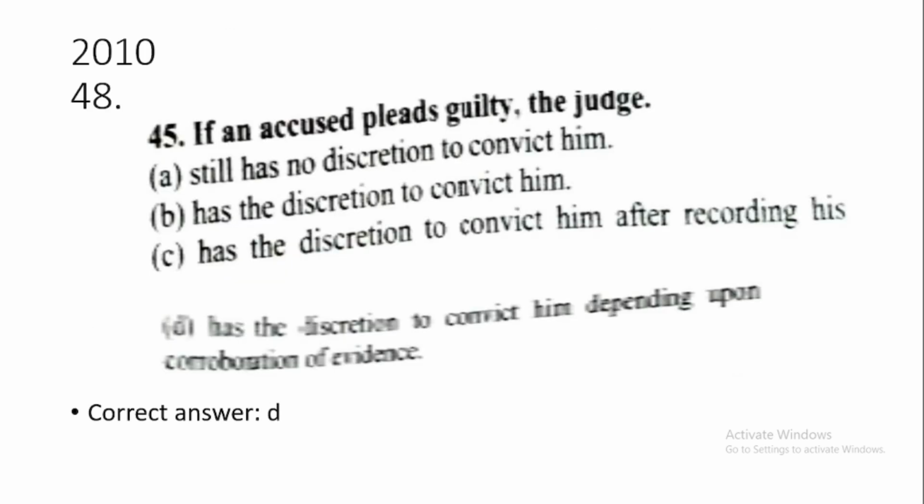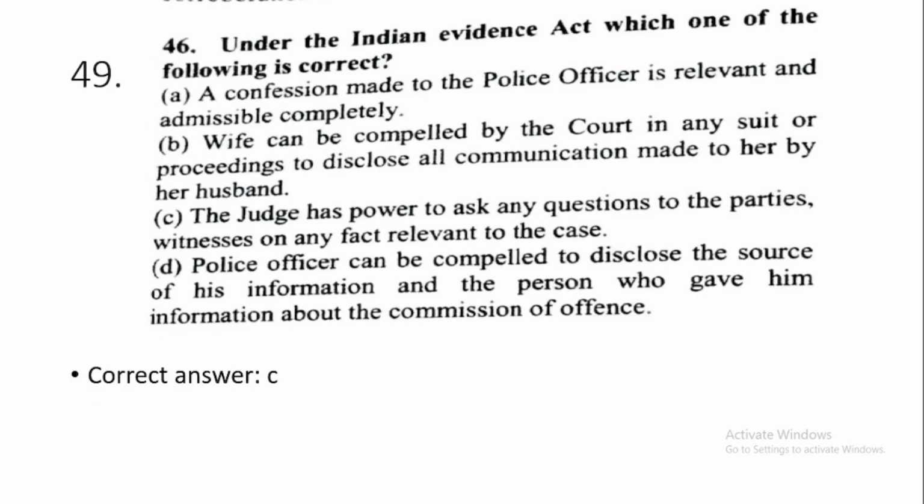Now we'll deal with questions of 2010 Delhi Assistant Public Prosecutor exam. If an accused pleads guilty, the judge, option number D, has the discretion to convict him depending upon corroboration of evidence. Question number 49. Under the Indian Evidence Act, which one of the following is correct? This is option number C. The judge has power to ask any questions to the parties or witnesses on any fact relevant to the case.